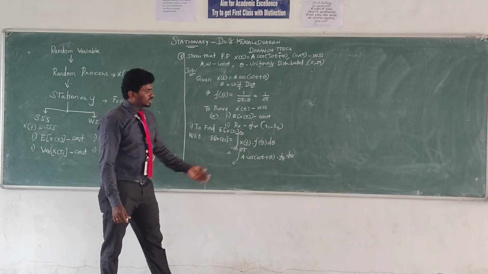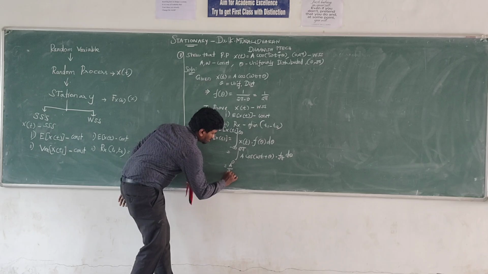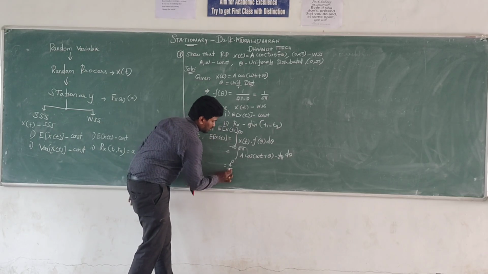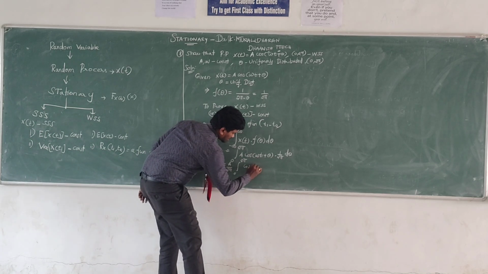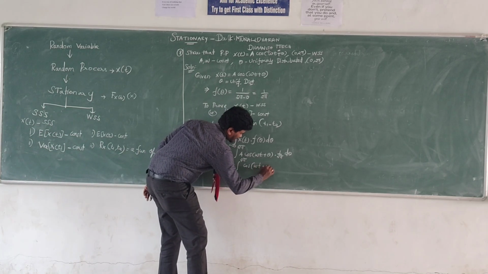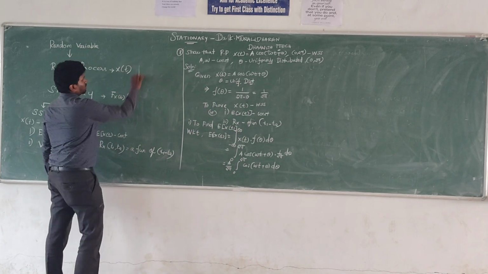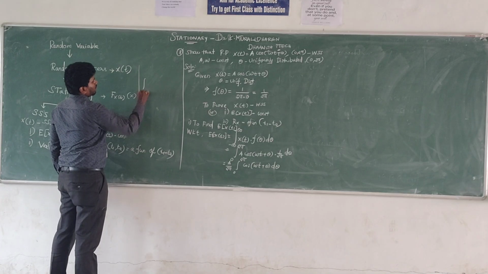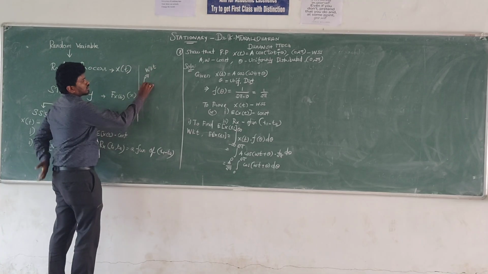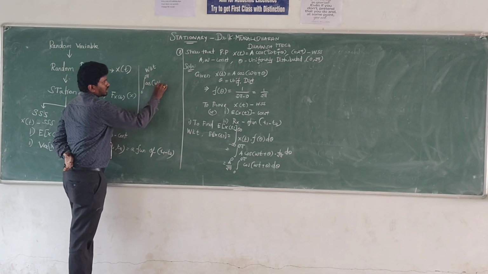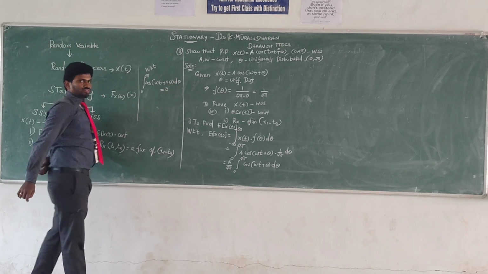Taking the constant value outside, we get A by 2 pi with the integral over 0 to 2 pi of cos of omega t plus theta into d theta. We know the formula that the integral over 0 to 2 pi of cos of omega t plus n theta d theta equals 0.